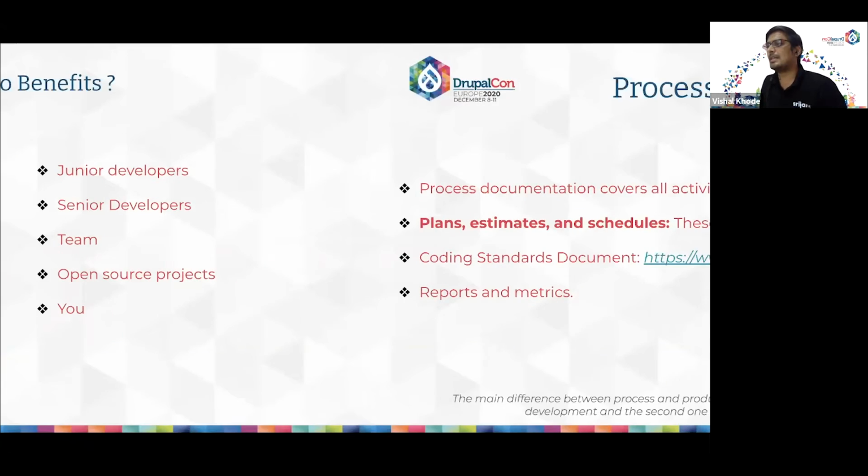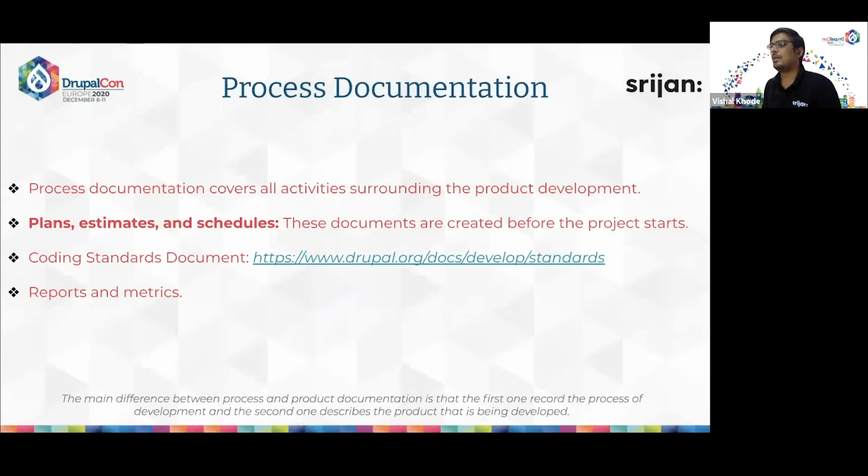Okay, so then next we have the process documentation. Process documentation covers all the activities surrounding the product development. Basically it covers the plans, estimates, and schedules. These documents are usually created before the project starts, and they can be altered as the project evolves.